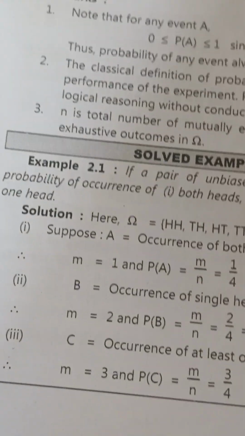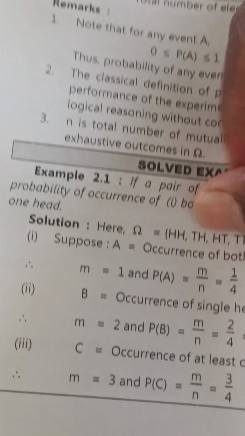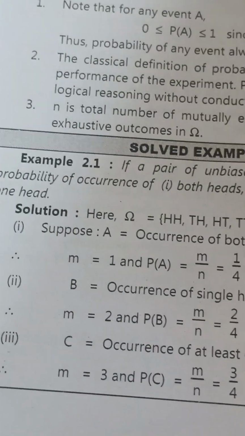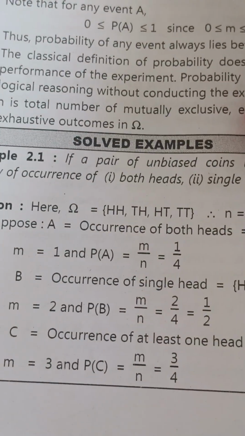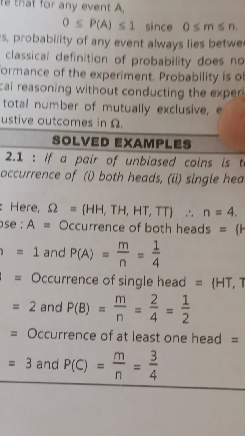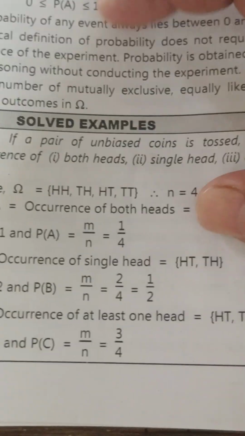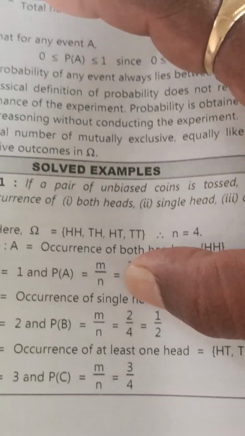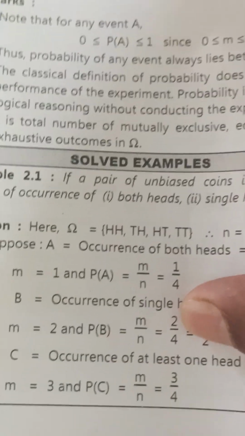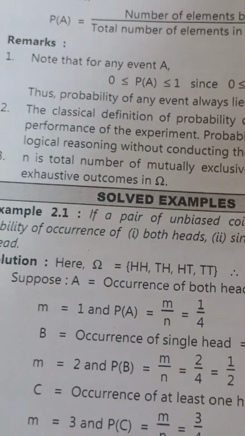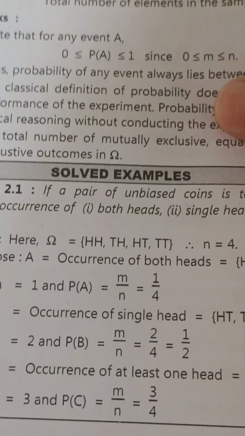The occurrence of a single head is HT and TH. The number of elements belonging to the event is m equal to 2, and the total number of sample points is 4, so the probability is 2 by 4 equal to 1 by 2. That is, the probability of a single head is 1 by 2.